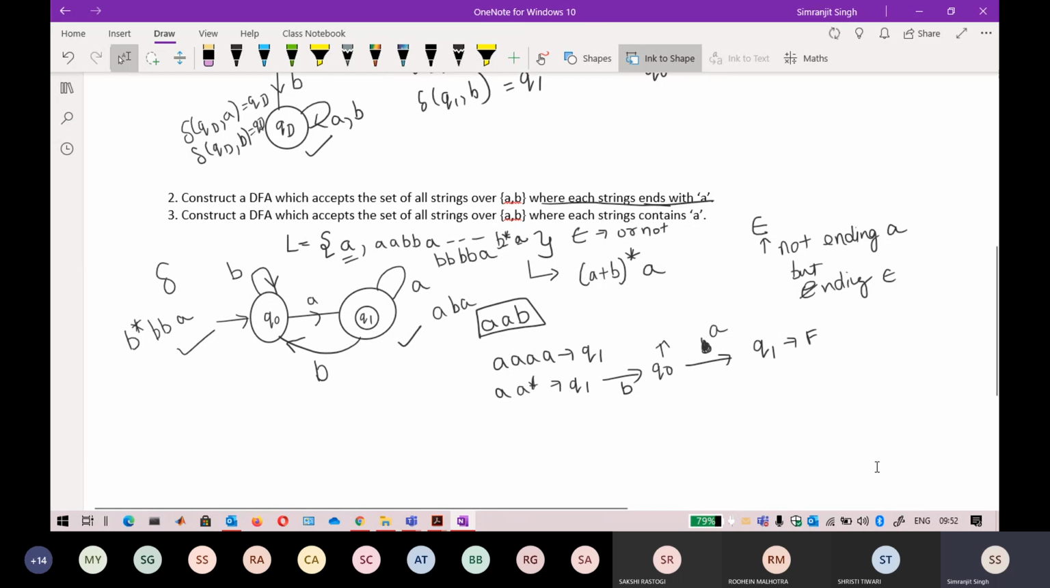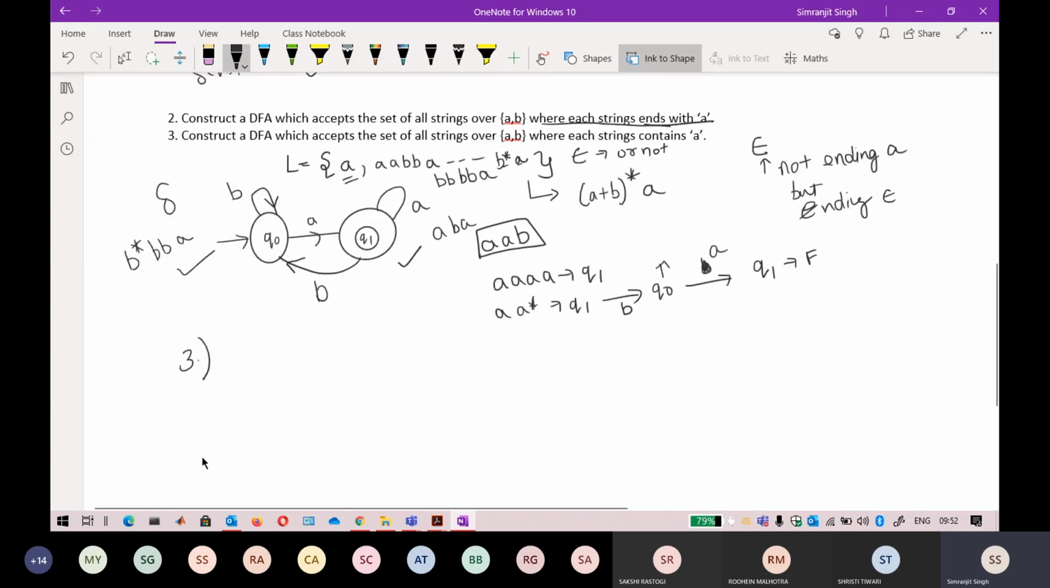Okay. So again, go for the third question, and the third question is again based on the same line. It just says contains A. So contain A means if you write the language, the smallest thing that contains A is A. It can be in the starting, it can be in the middle, it can be in the end. So A can be anywhere, it just should contain A. I do not need to worry about it, it can be anywhere.